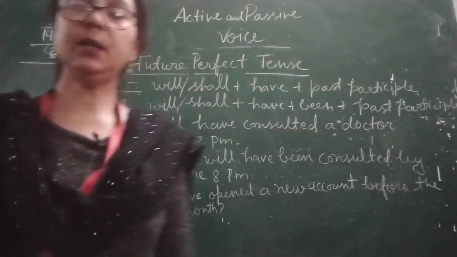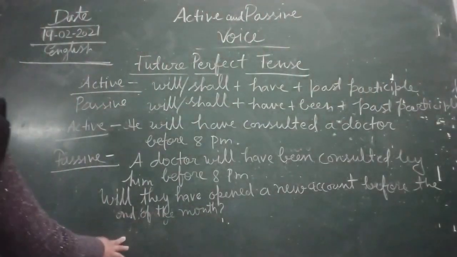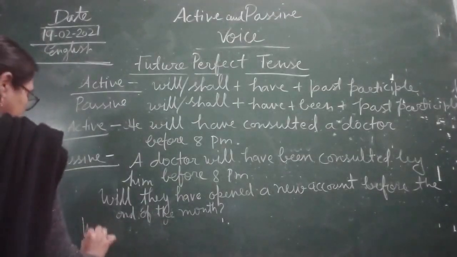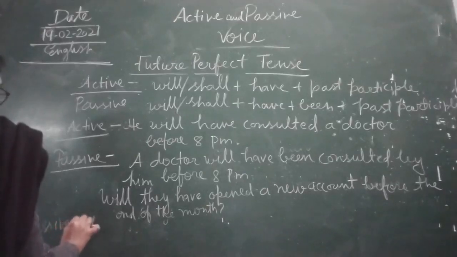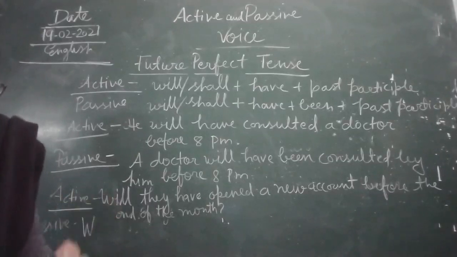How will we convert it, children? Now what will we do? We will make a new account the subject in passive voice. This is active voice. Okay.